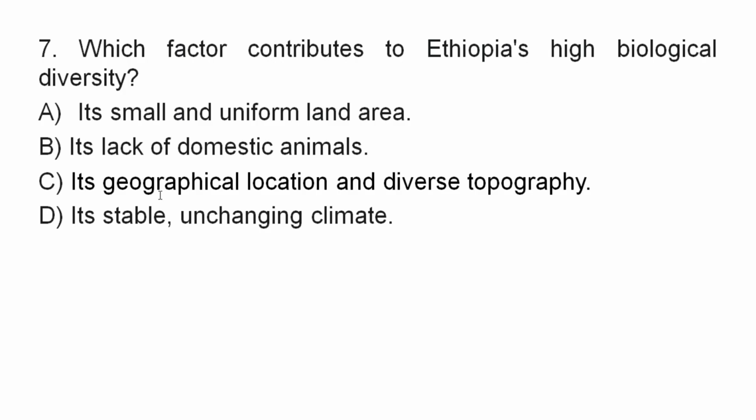The geography of Ethiopia is very diverse. The geographical location of Ethiopia is also good. Ethiopia is found from lowland to highland: the Afar depressions, the desert areas, Somali areas. Look to the Simien Mountain National Park, the Bale Mountain National Park. So this diverse topography is one of the reasons for high biological diversity in Ethiopia.